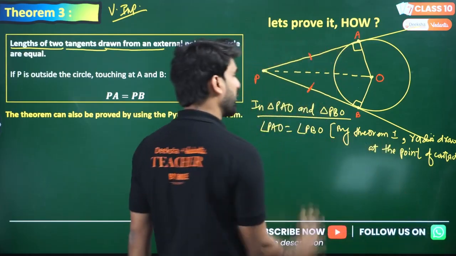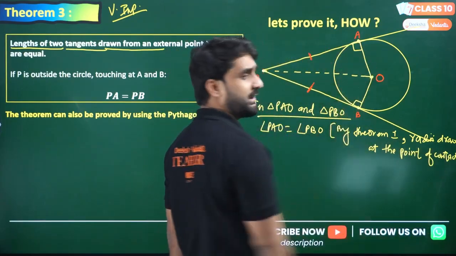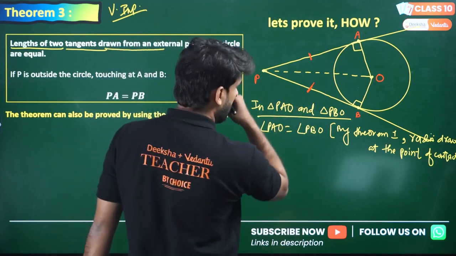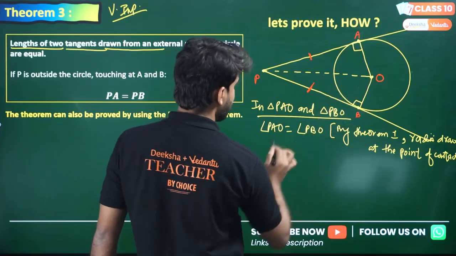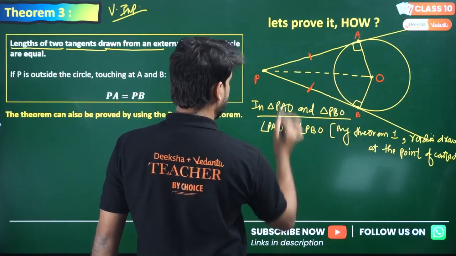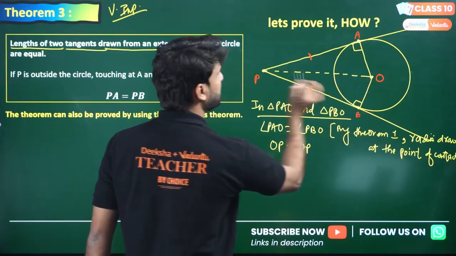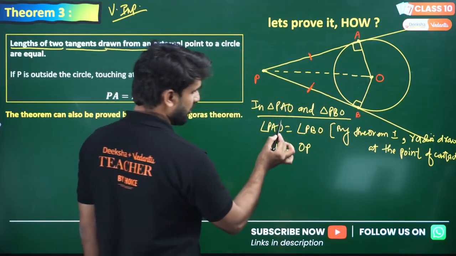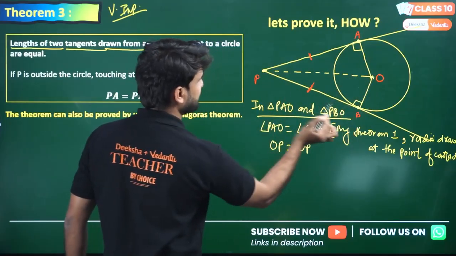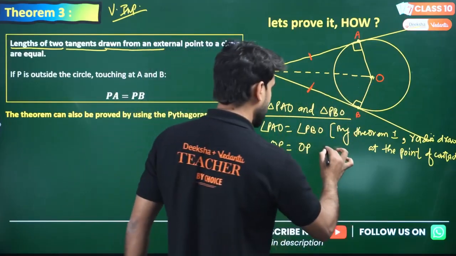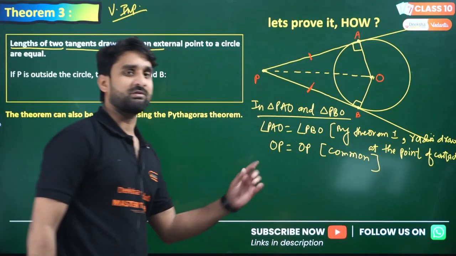Either you can write by theorem 1 directly, or you can also write radii drawn to the point of contact. Okay, now look here. Now the condition is OP equals OP, because OP is in both the triangles. You can see here, this is OP, this is in this triangle as well as in this triangle. So OP is equal to OP, and we can mention here common, because OP is in both the triangles.